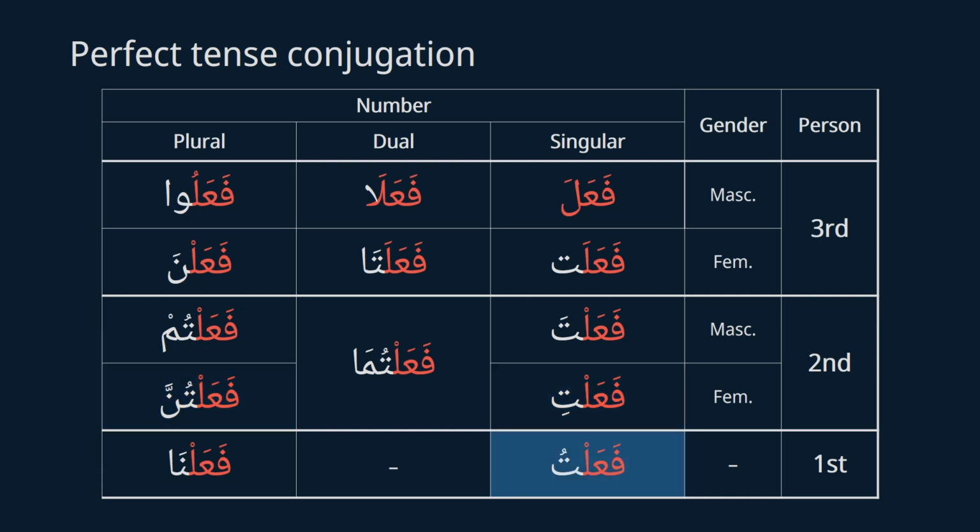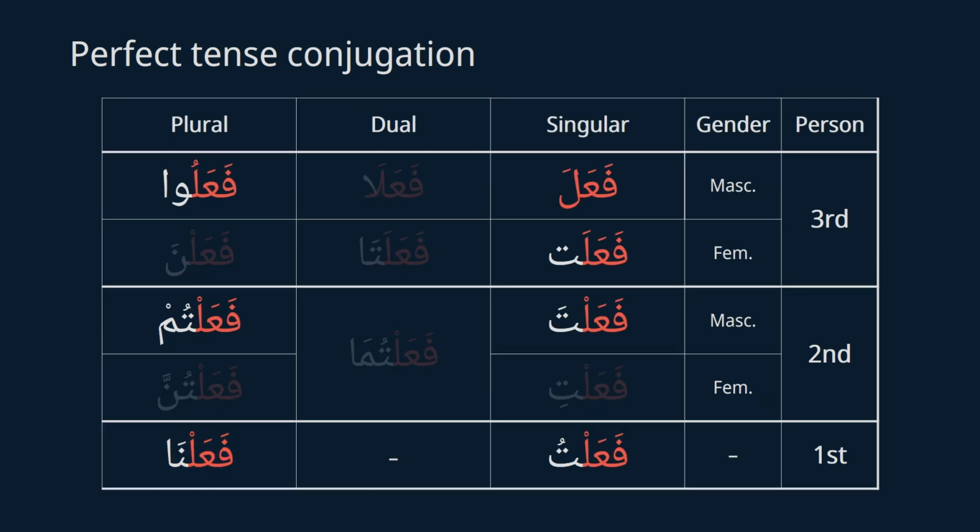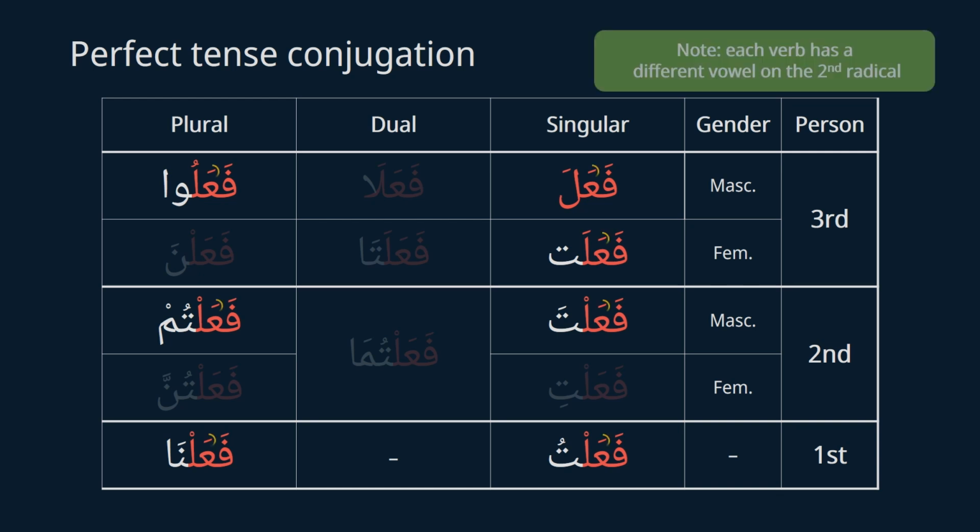Moving on to the last line. Fa'altu is I did. Fa'alna with a long vowel alif is we did. These two are easy to confuse, but remember that fa'alna for we did has a long vowel alif here. If this chart is too much for you, just try to memorize these ones because these are the most often used in Quran.